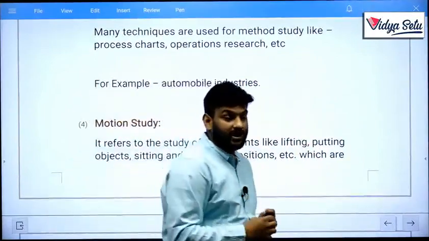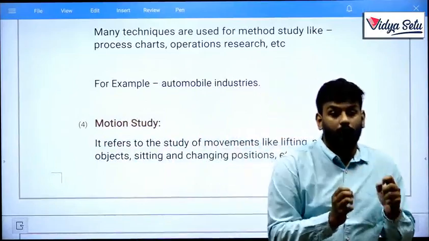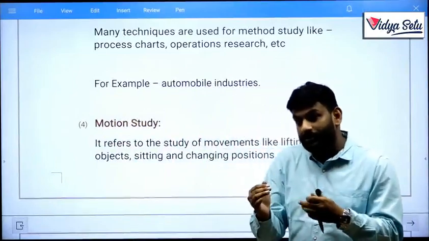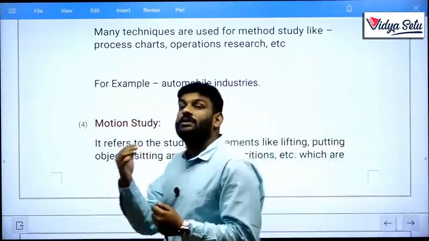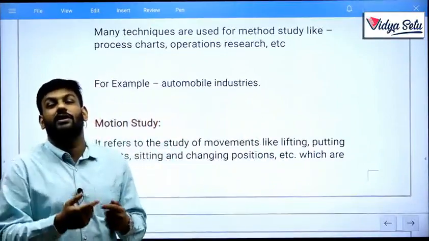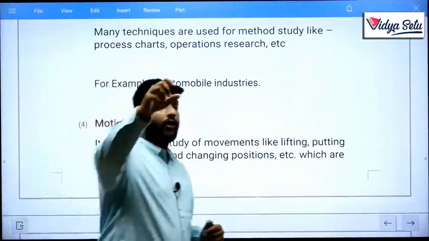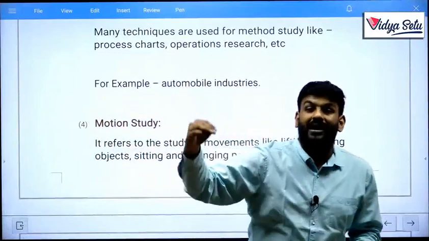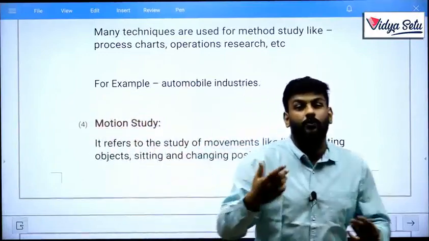In case of process charts, you need to maintain a blueprint of the process, that is, which process comes first, which goes thereafter, and what sequence will be followed. What raw material should be processed in machine 1, machine 2 and machine 3 should be shown in that manner.